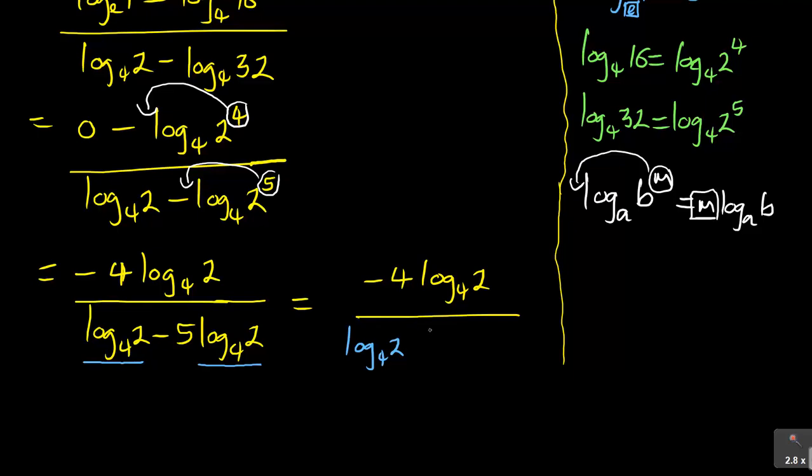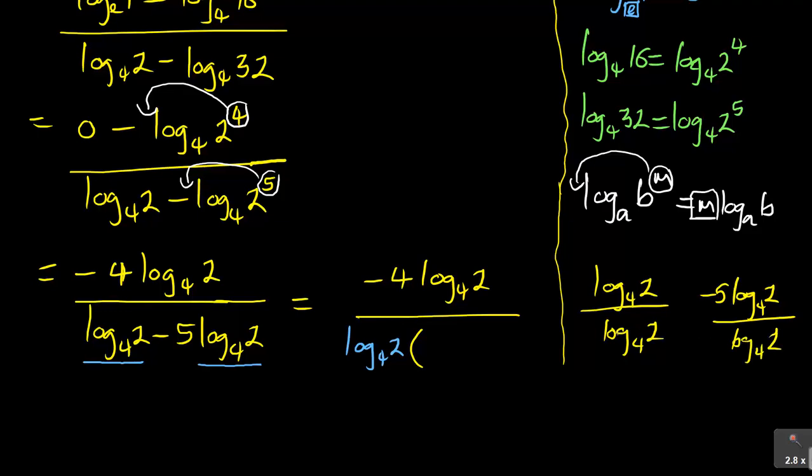You can see that that is common, and it's more like I'm dividing log base 4 of 2 into log base 4 of 2. So it will be like I'm saying log base 4 of 2 over log base 4 of 2 and minus 5 log base 4 of 2 over log base 4 of 2. So that is what I took out. So that will cancel to give me a 1, and that will cancel to remain with a 5. So that's what actually will be happening. So I will have 1 minus 5 in this case, and then this log base 4 of 2 will cancel that log base 4 of 2.